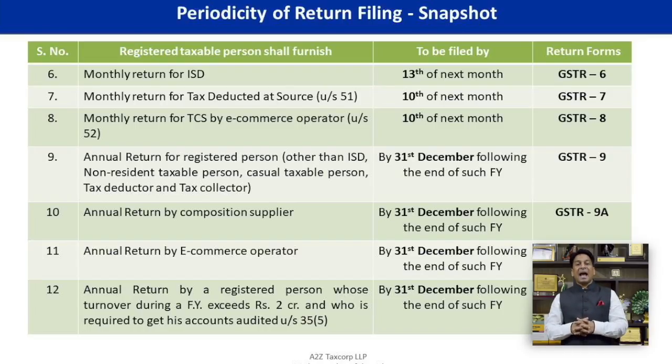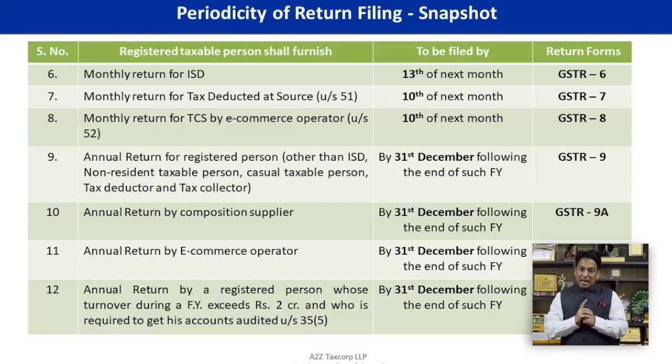Then comes annual return. An annual return is to be filed by all regular taxable persons except casual taxable person, non-resident taxable person, ISD, TDS deductor and TCS e-commerce operator.